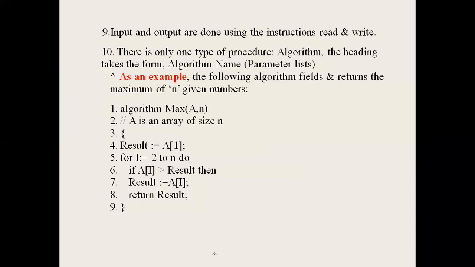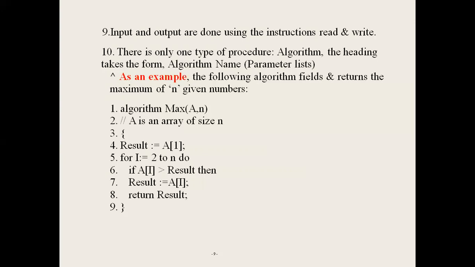Result equals a of 1, and for i equal to 2 to n. First, suppose we consider the first element as the maximum element, and it is assigned to the result variable.